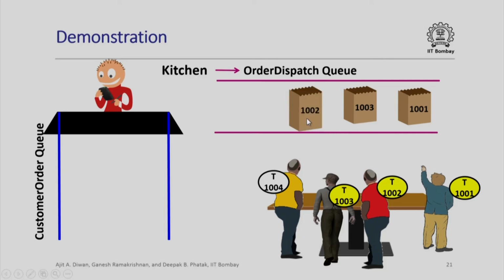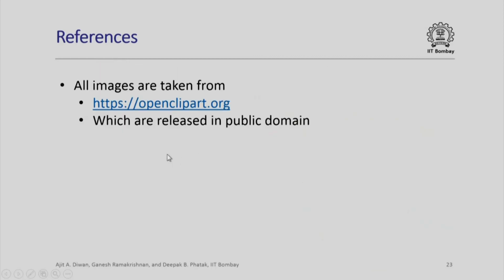Next comes, let us say, T1002, and this customer now gets his order. Last is T1004. In short, we notice that the orders may be placed in a certain sequence, such as token number 1001, 2, 3, 4, 5, etc., but the kitchen dispatch will depend upon the time required for preparation of each order.